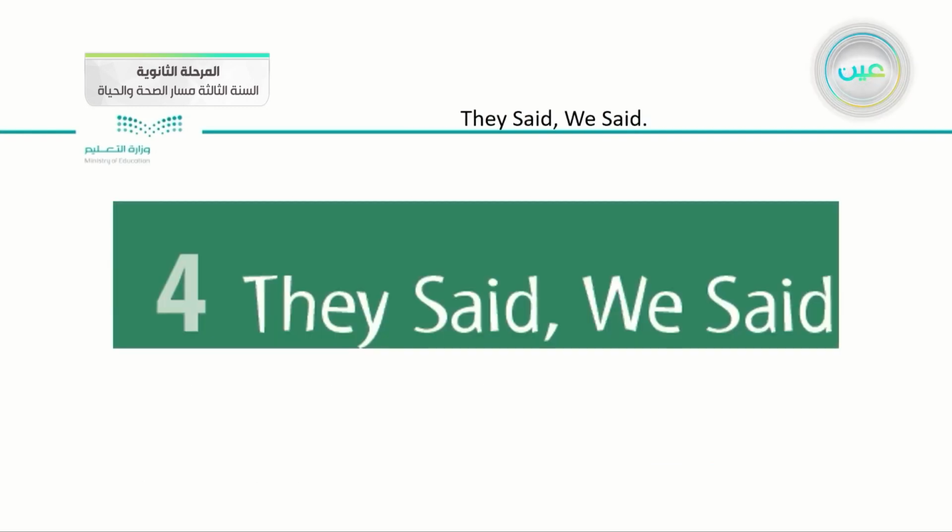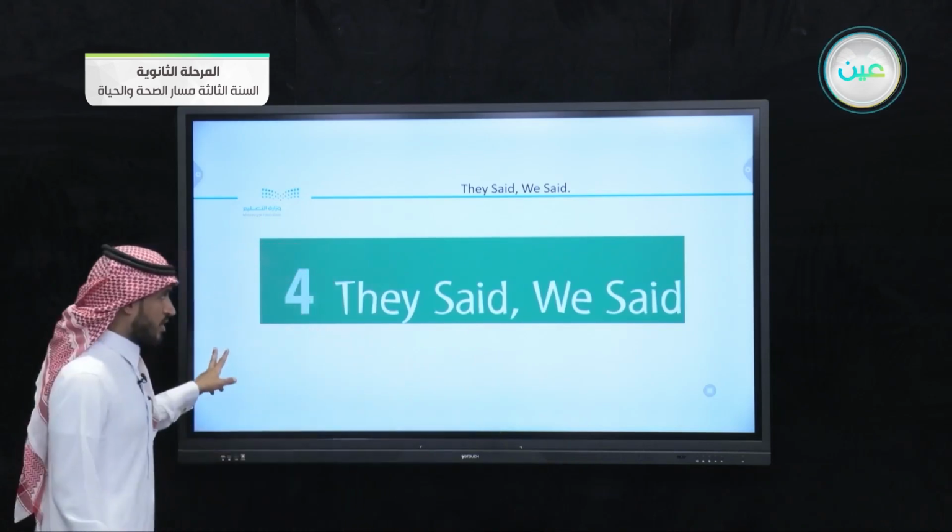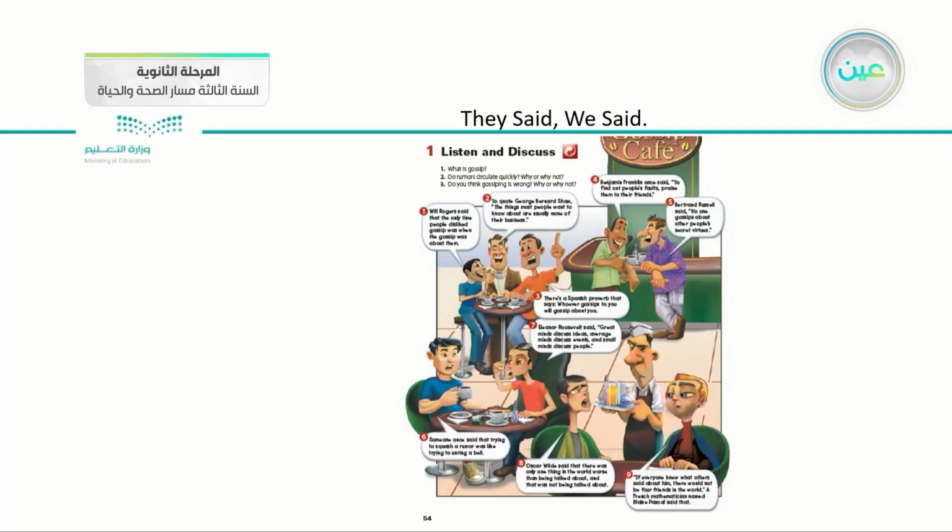Then we will start our first lesson on the 4th unit. This unit, we said, is about the rumors, gossiping, and talking about other people. And that's obvious from the title we have here for this unit. On page 54, we have the Gossip Cafe.